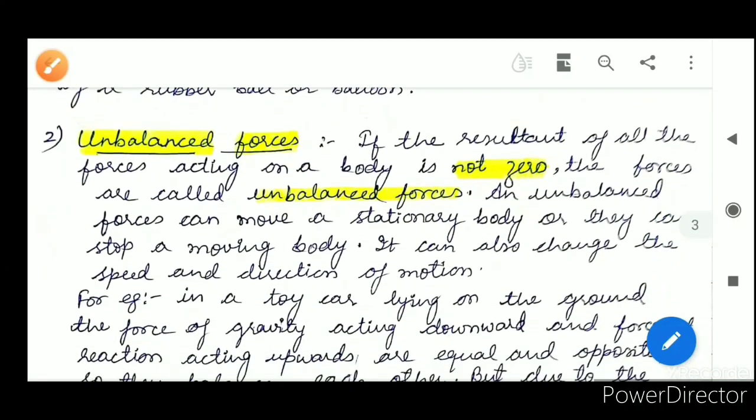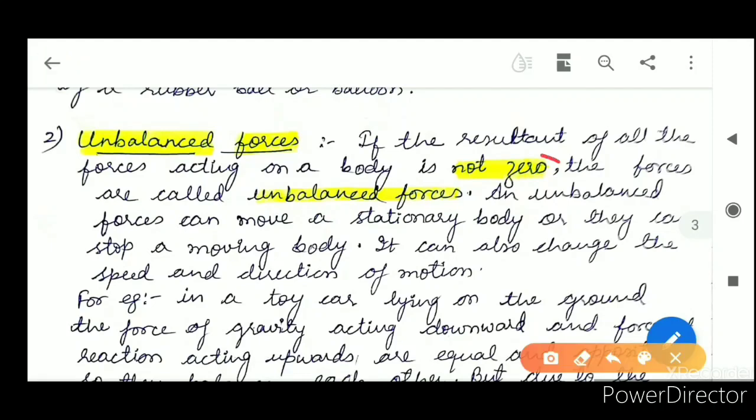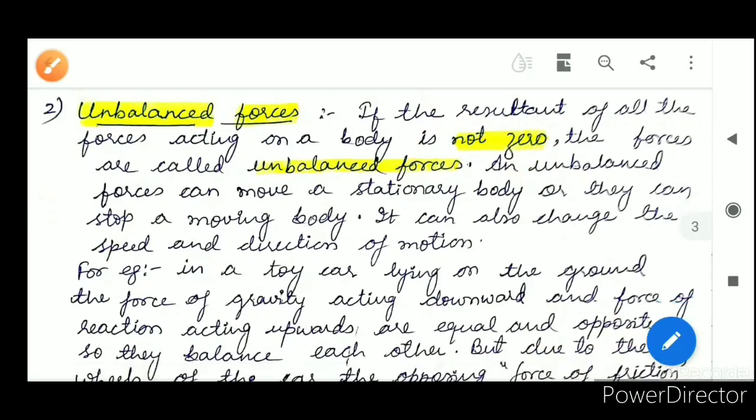Now come to the next type of force, that is unbalanced force. If the resultant of all the forces is not 0, if any of the forces is greater, that means there is an unbalanced force. Now let us see one example.